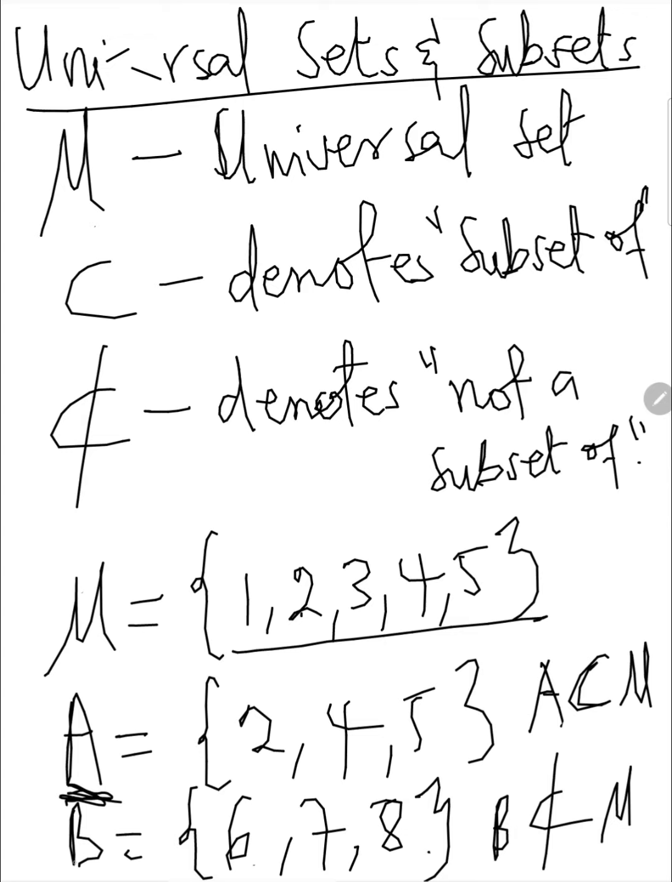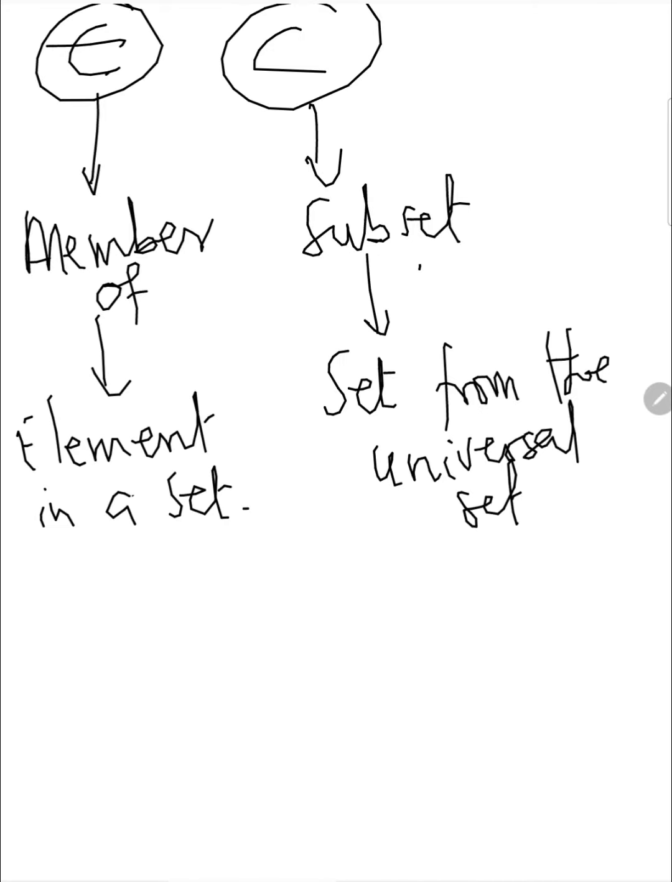Let's look at B. The elements or members of set B are 6, 7, and 8. But because we are talking about set B, we can see that all the elements in set B cannot be found in the universal set. That's why we say B is not a subset of the universal set. So this is the difference: 6 is a member of the set B, but the set B does not qualify to be a subset of the universal set. So these are the differences.